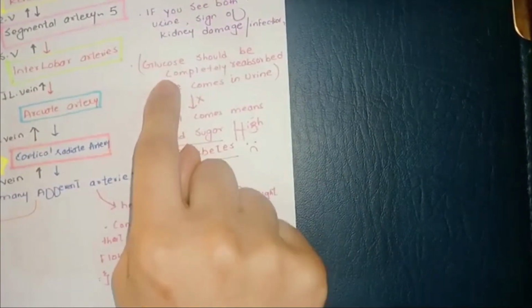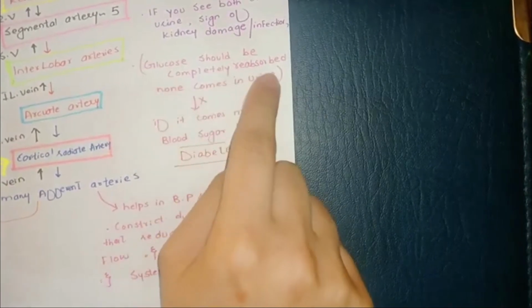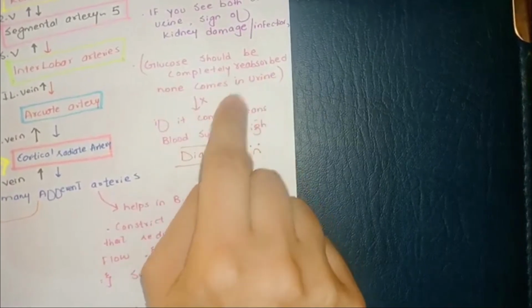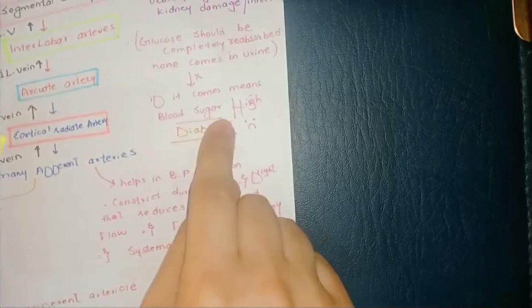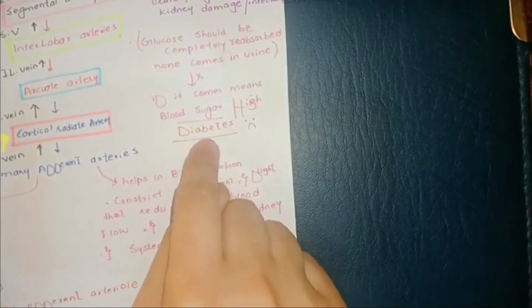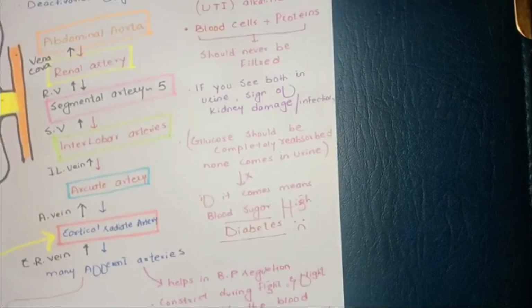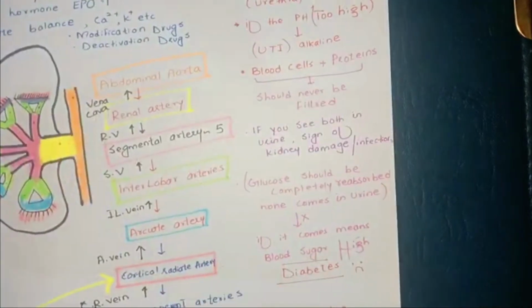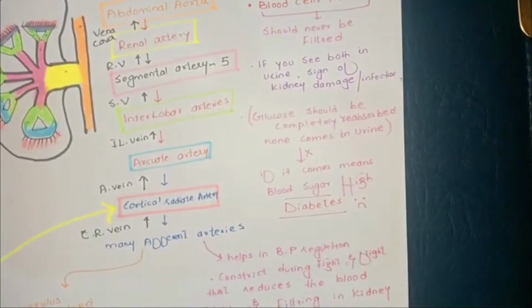Then glucose should be completely reabsorbed, and none comes in the urine. If it does, it means you have high blood sugar and you have diabetes. Then you can see here the whole cycle of the kidney filtration. This is the kidney filtration.